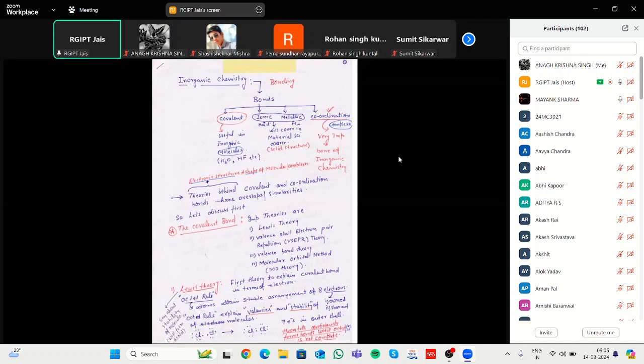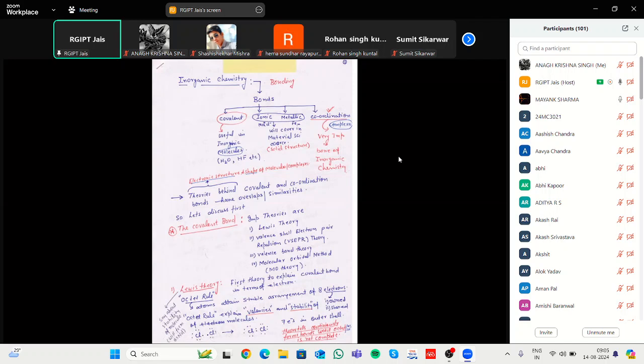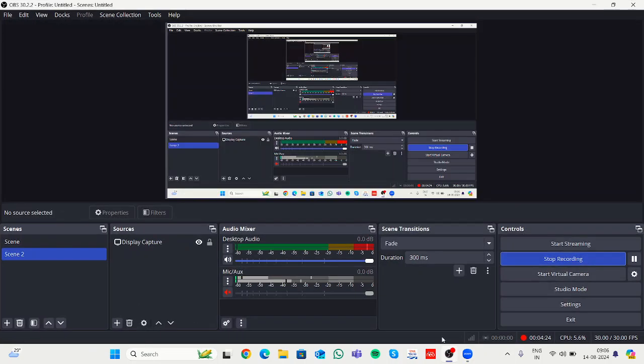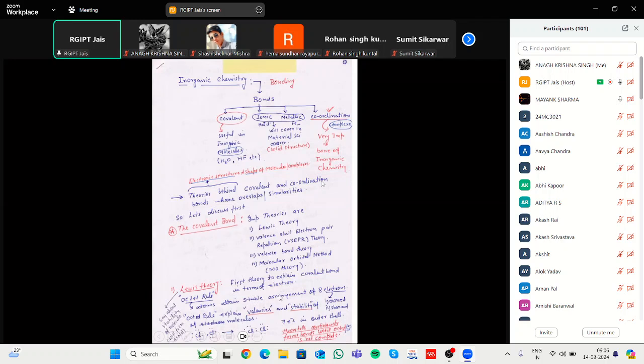In terms of electrons, there is the octet rule. According to the octet rule, an atom completes its octet by sharing electrons with a nearby atom. In case of Cl2, one Cl shares its electron with another Cl. Chlorine has 17 electrons, and the second one also has 17. Each shares an electron, which completes its octet.